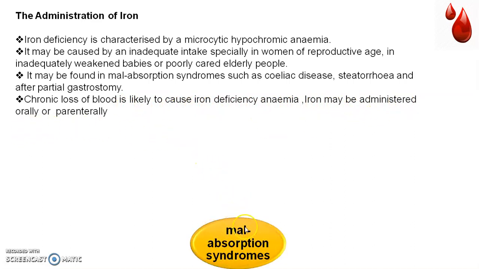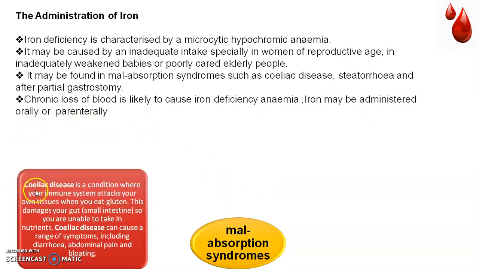We see the malabsorption syndromes. First of all is celiac disease. It is a condition where your immune system attacks your own tissue when you eat gluten. This damages your small intestine, so you are unable to take up the nutrients. Celiac disease can cause a range of symptoms including diarrhea, abdominal pain and bloating. In this disease there is an inability of our body to digest gluten.